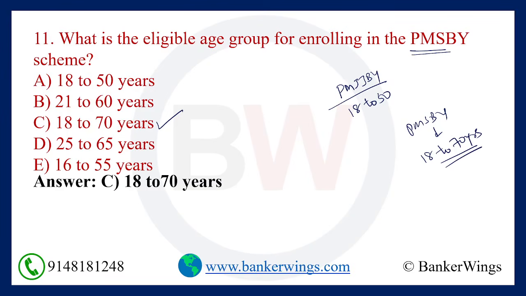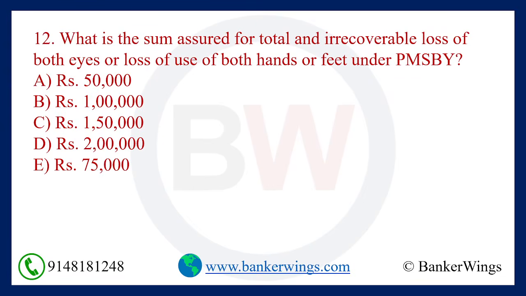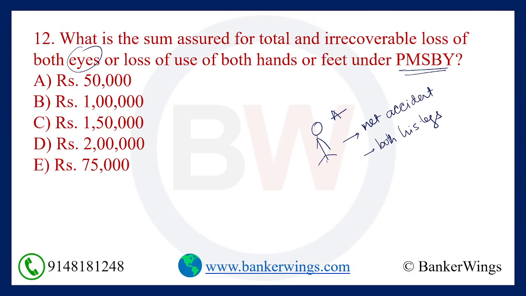Next question. What is the sum assured for total and irrecoverable loss of both eyes, and loss of both hands or feet under PMSBY? Suppose there is a person A, he met with an accident and he lost both his legs. What is the amount that he is going to get? So when both hands or both eyes or both legs are lost, he will be paid 2 lakh rupees.